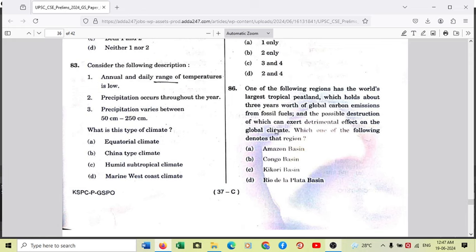Also the daily range of temperature is low, because it does not fluctuate, only it is altered whenever there is rainfall. Rainfall reduces temperature, and then there is sunlight, so again temperature rises by 2-3 degrees centigrade. So again the daily range of temperature is less than 5 degrees centigrade.